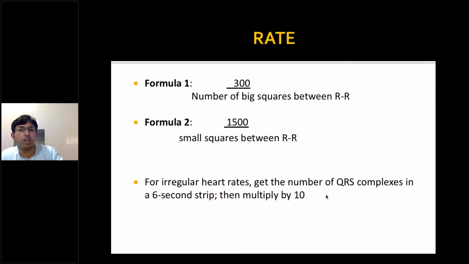How do you calculate heart rate in an ECG? It's calculated by the formula 300 divided by the number of big squares between RR, or between QRS complexes. The second formula is 1500 divided by small squares between RR. However, the top one will give a rough idea and that should be good enough. For irregular heart rate, like in atrial fibrillation, you have to count the number of RR in a 6-second strip and then multiply by 10. I will show you an example of atrial fibrillation later.